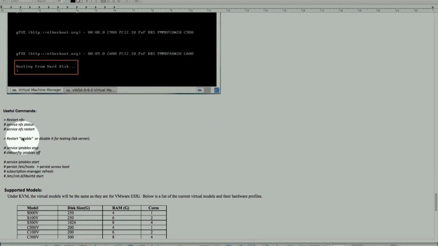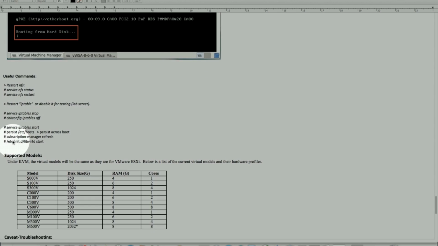In addition, I added some commands that could be useful. NFS, if you are using NFS shared storage, could be very useful. iptables is almost like a firewall in a Linux deployment. If you are working in the lab, you can either turn that service off or stop it, or in a production environment, make sure we have the right ports open in order to communicate. For the etc hosts table, subscription manager refresh, this is just an additional command.